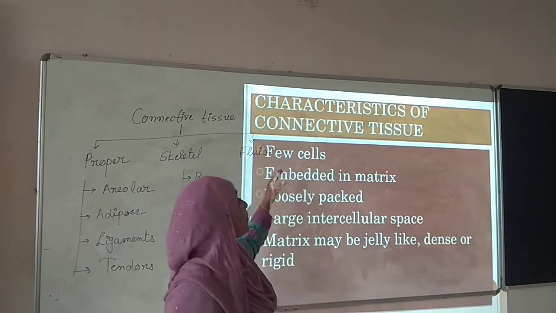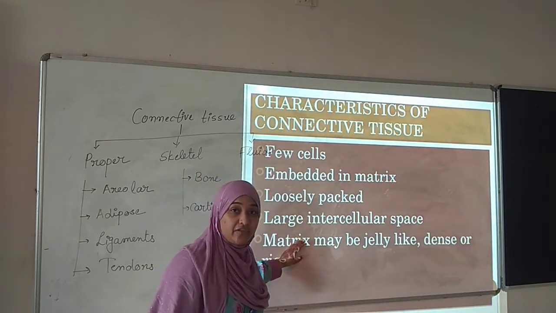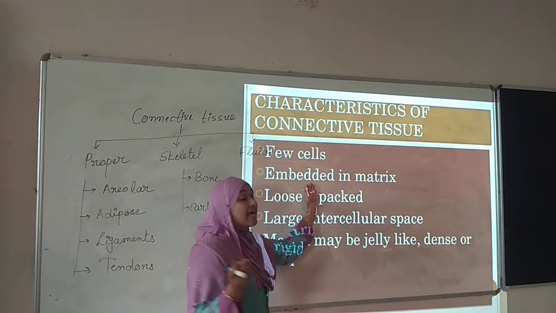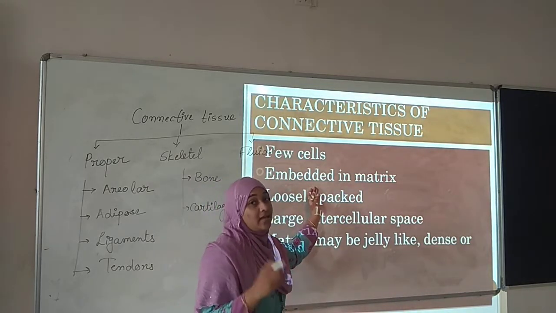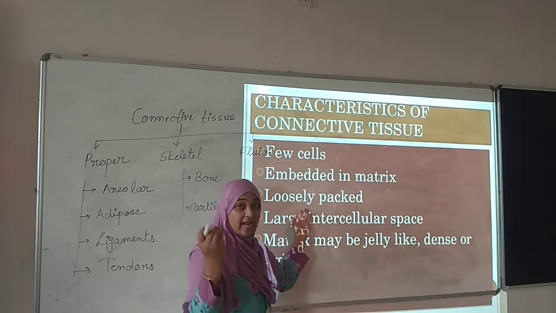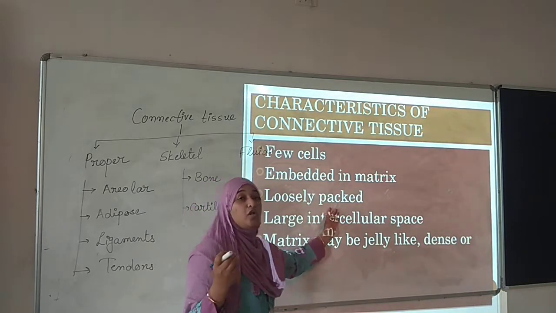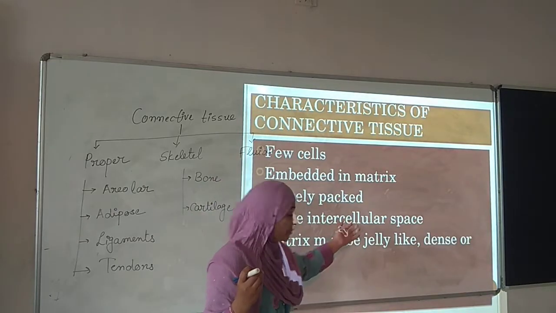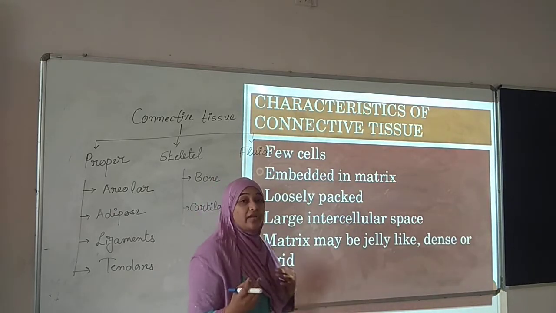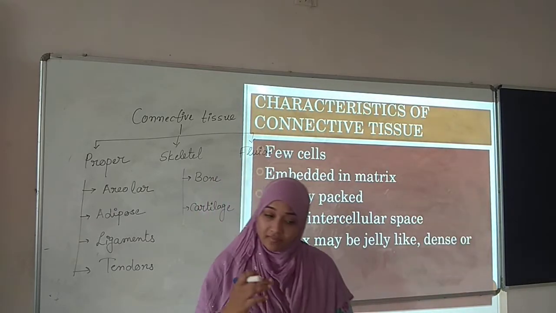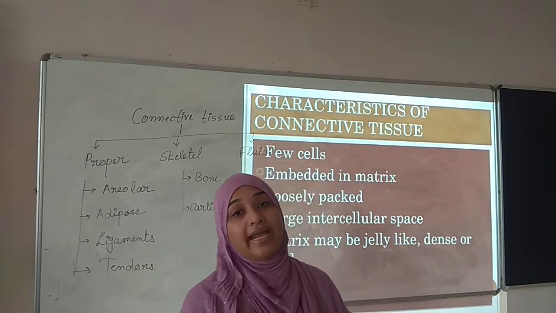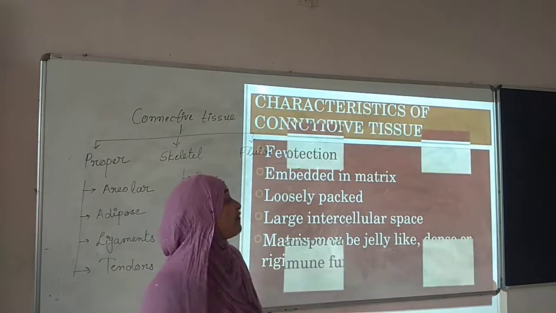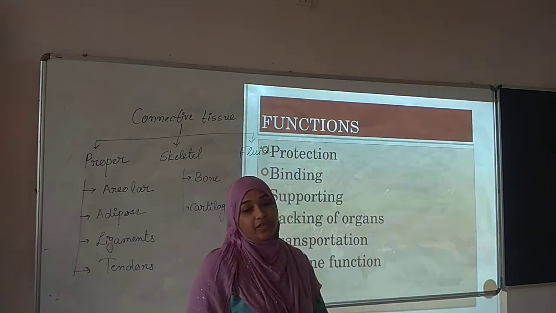So these are the common characteristics of the connective tissue: the number of cells is very less, they are embedded in matrix, they are loosely packed with large intercellular space, and the matrix is either jelly-like, rigid or dense. Okay, now let's move on to the functions of connective tissue.